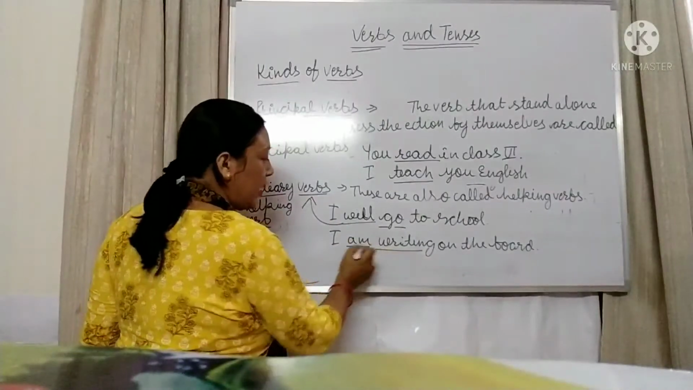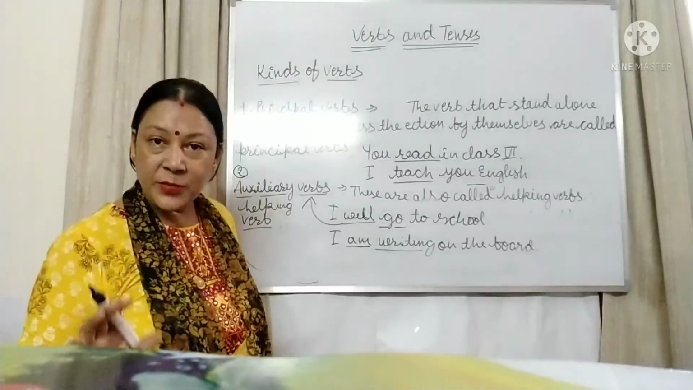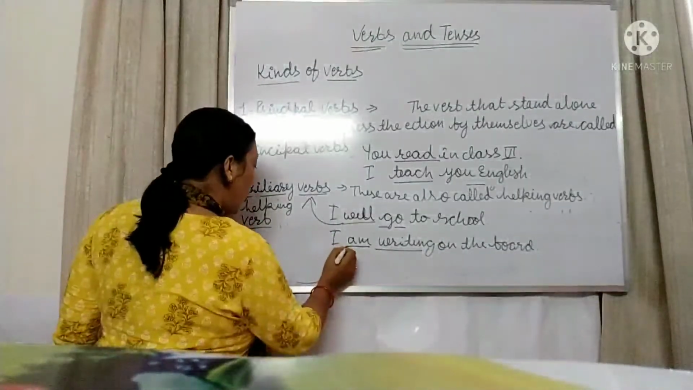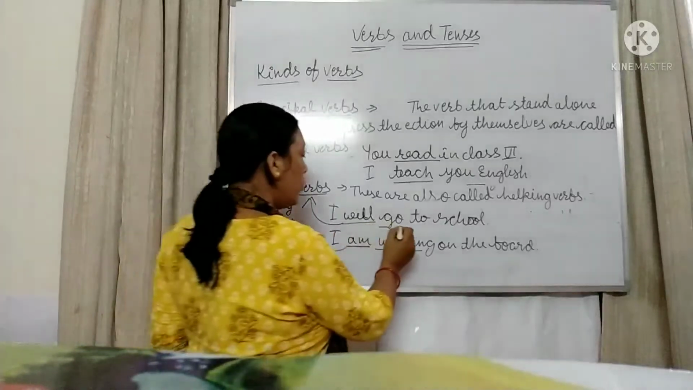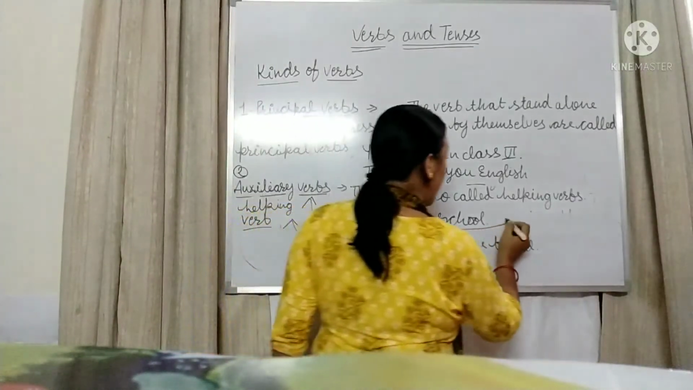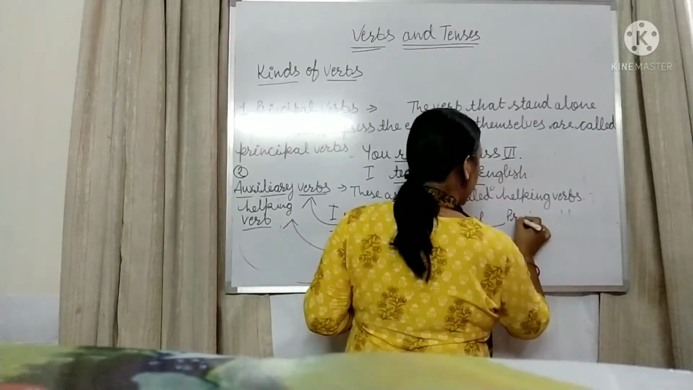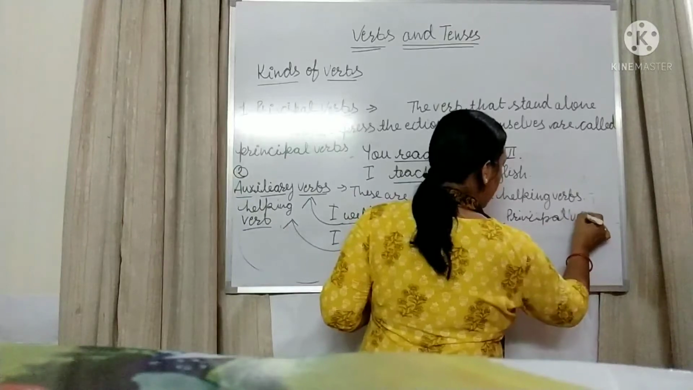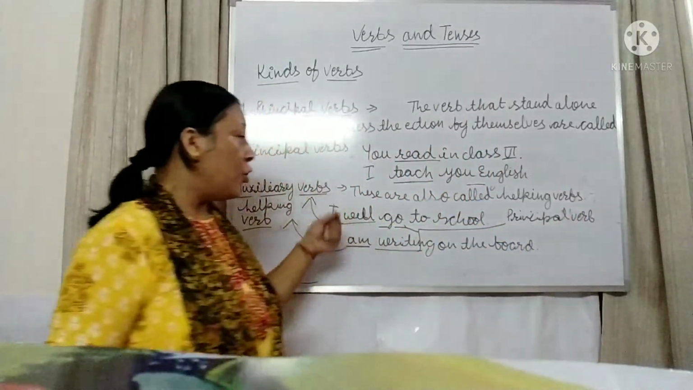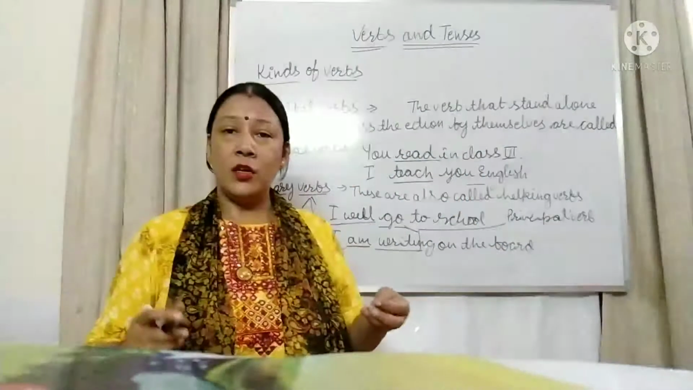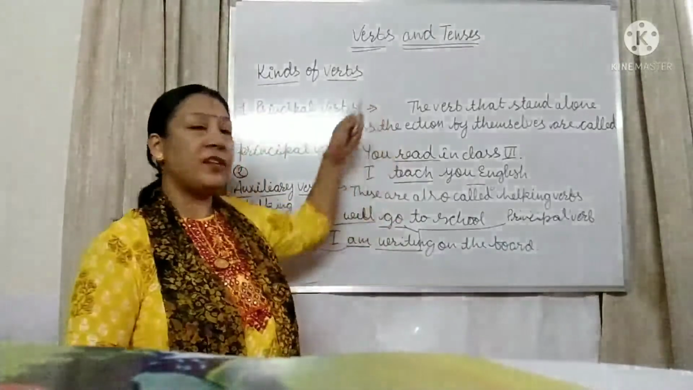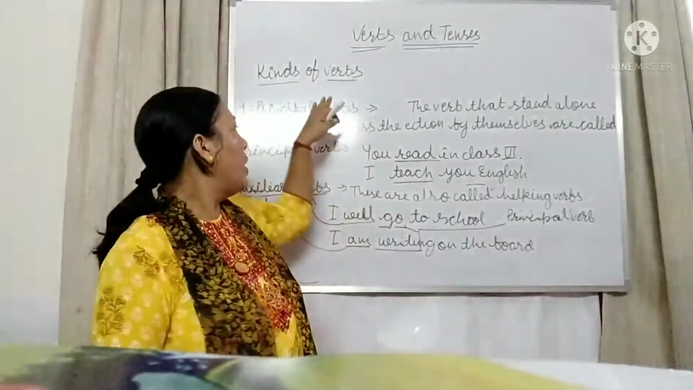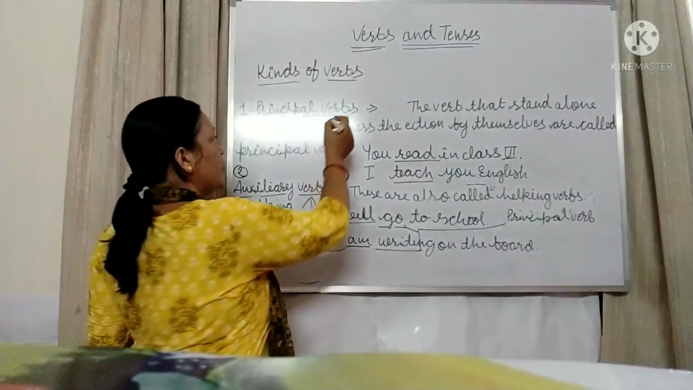So go and writing are both principal verbs and main verbs, and whereas am is what? Helping verb or auxiliary verb. Both these are main verbs or principal verbs. Okay. I hope that by these examples it will be clear to you what is the difference between principal verb and auxiliary verb or helping verb. We can call the principal verb also the main verb.